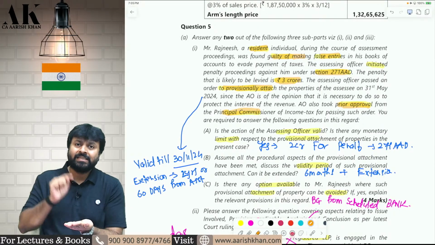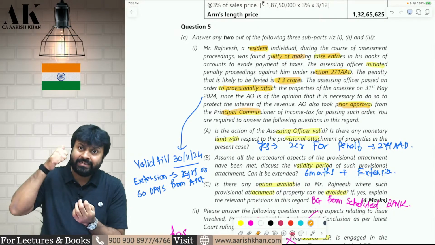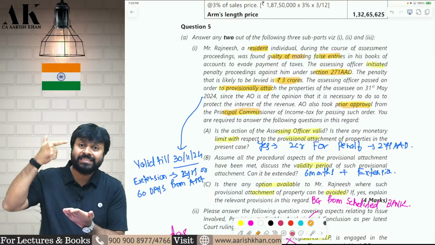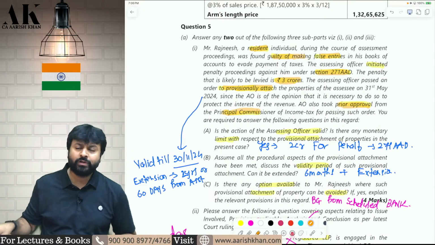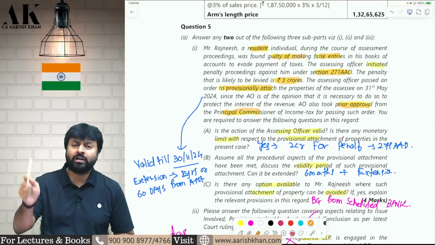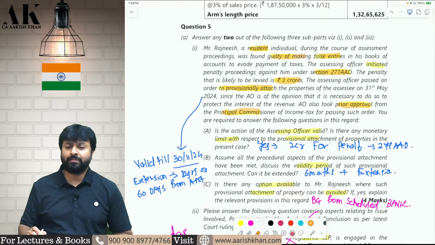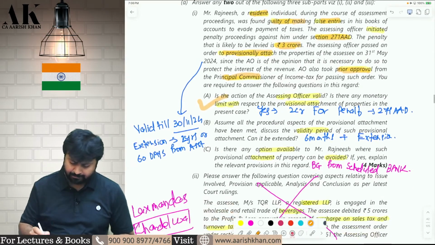So in this case, is the penalty under 271AAD? Yes. Is it exceeding 2 crore rupees? Yes. Therefore, the AO has the power to take the prior approval of the Commissioner and attach your property to recover the penalty. So the answer is yes.